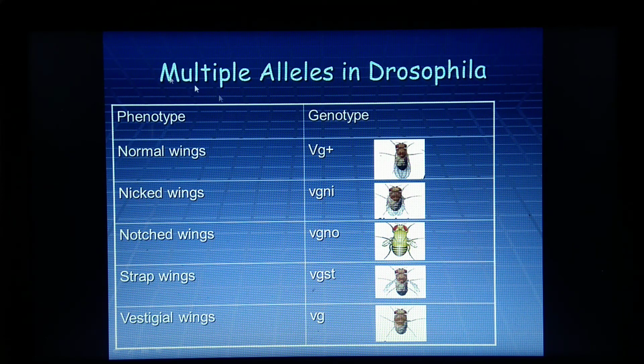So this is one of the examples of multiple alleles in Drosophila, normal wings to vestigial wings. So we can say a series of changes are seen. Multiple alleles, many forms of alleles, are seen in the population of Drosophila. So it is called multiple alleles.